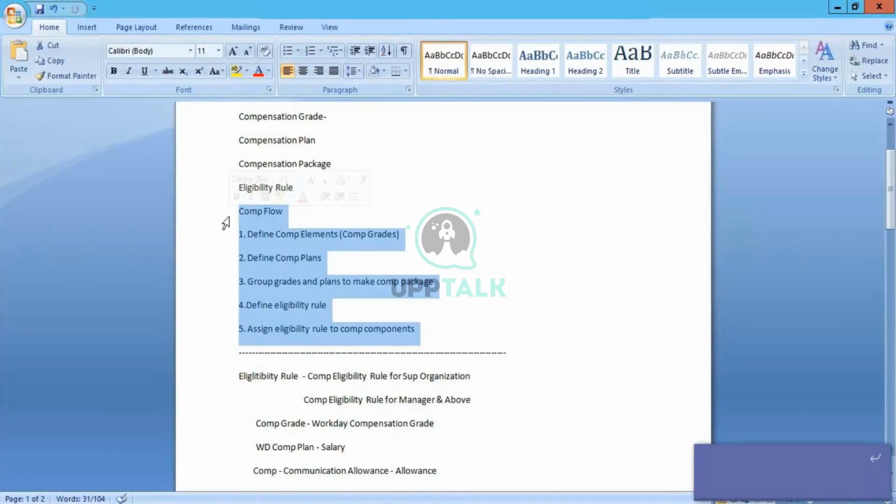Probably we would have created 2 plans. One is a salary plan and the other one is a merit plan. Similarly, there could be another plan called a stock plan. Only the plan would be different, but the steps and defining eligibility rules will be within these 5 steps, within this flow only. You'll not have any other flow related to regular compensation. But advanced compensation is a little different, which will not follow this flow.